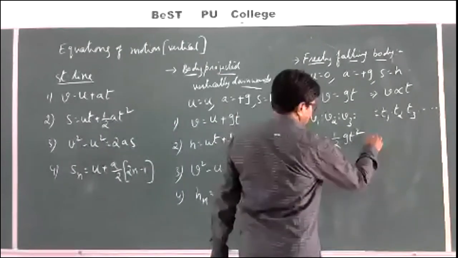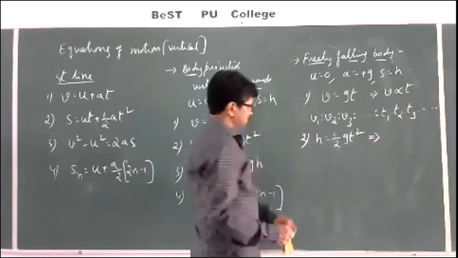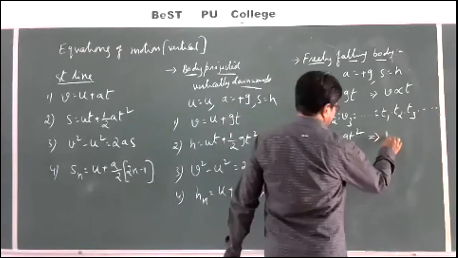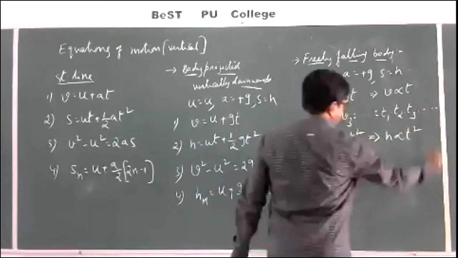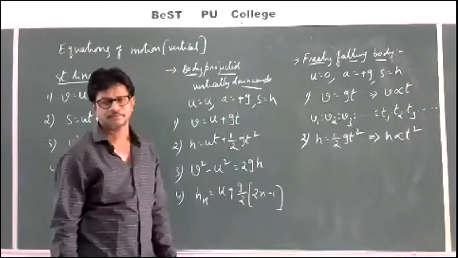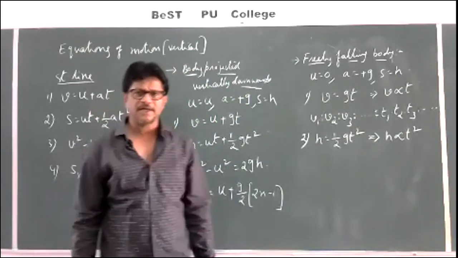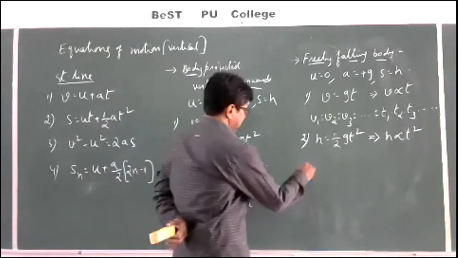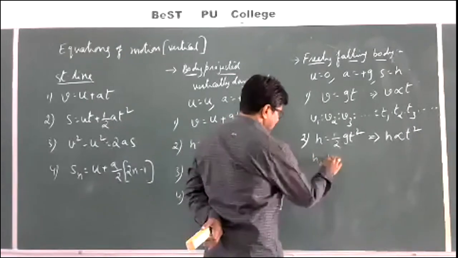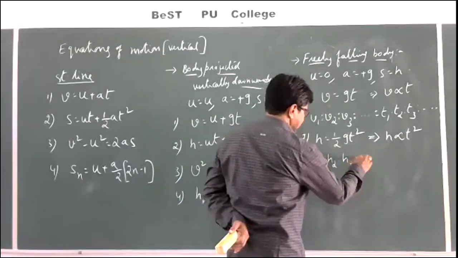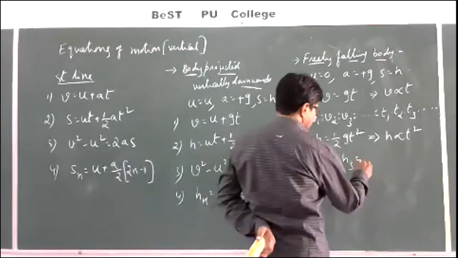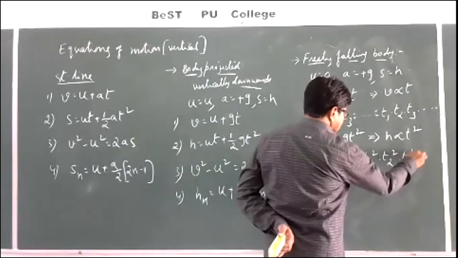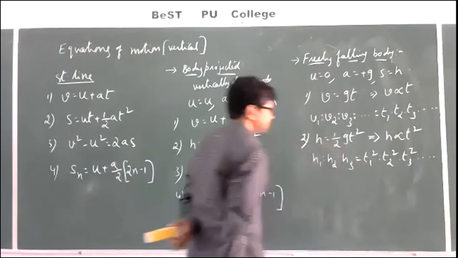Then from here I will write, since g value is a constant, H is directly proportional to t square. So I will write H1 is to H2 is to H3 is equal to T1 square is to T2 square is to T3 square and so on.